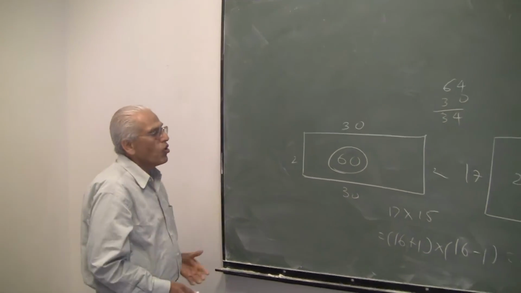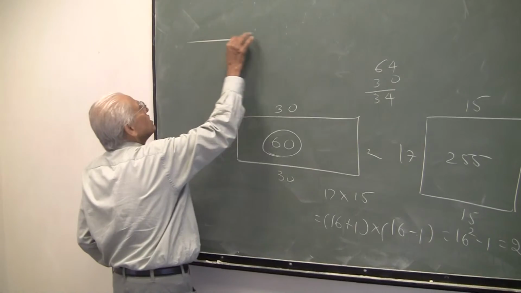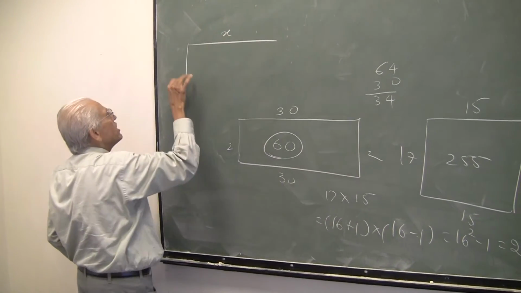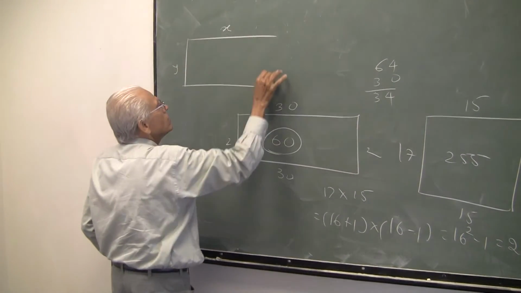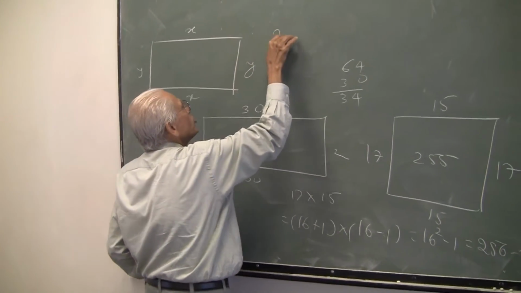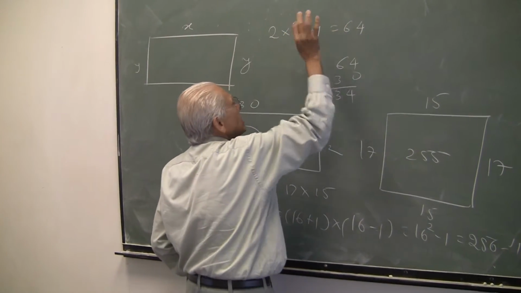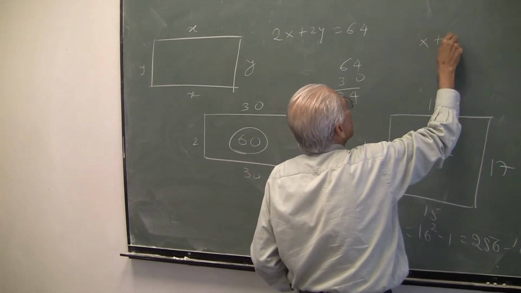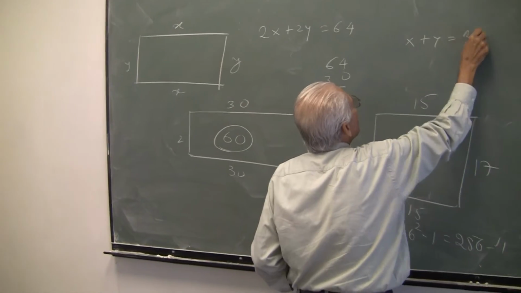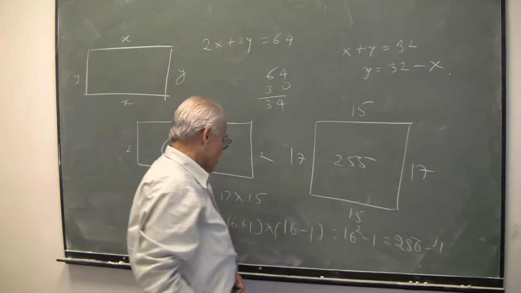So let's frame this in the language of mathematics. Suppose the length is x and the breadth is y. Now I know that the perimeter is 2x plus 2y, and it is given as 64. Let's divide by 2. So I get x plus y equal to 32. In other words, y is 32 minus x.